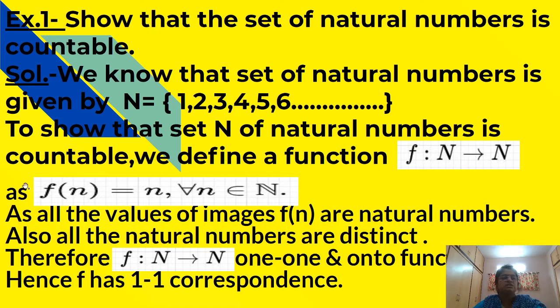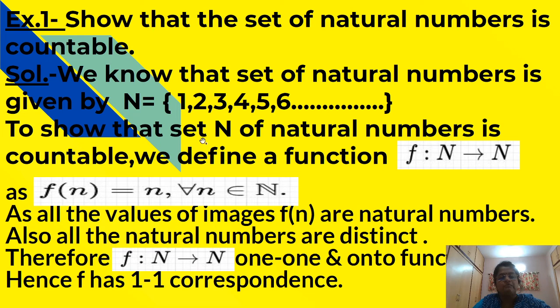Now see the examples on countable sets. See the first example. Show that the set of natural numbers is countable. See the solution. We know that the set of natural numbers is given by N is equal to 1, 2, 3, 4, 5, 6 up to infinity.